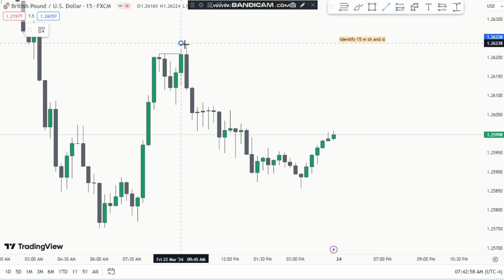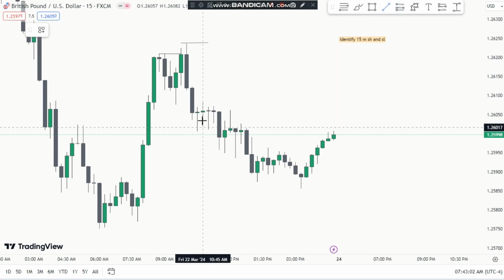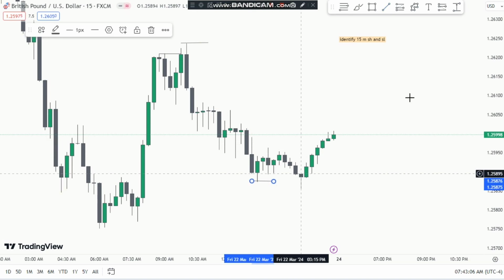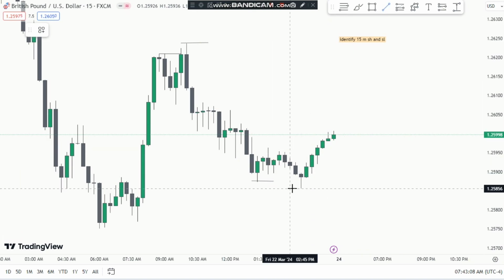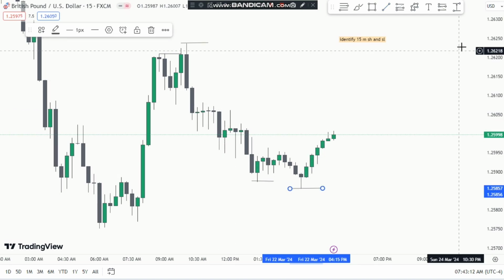This is also a swing high. So we will identify these areas. Here you can see this is a swing low, okay. Now another swing low. This is also a swing low. So this is the first thing that you need to do.